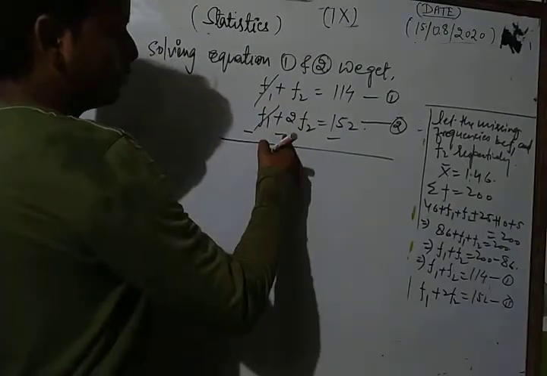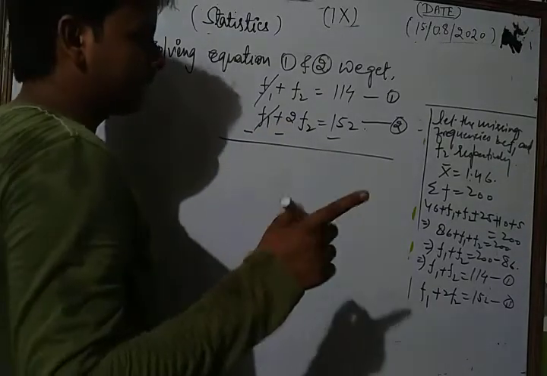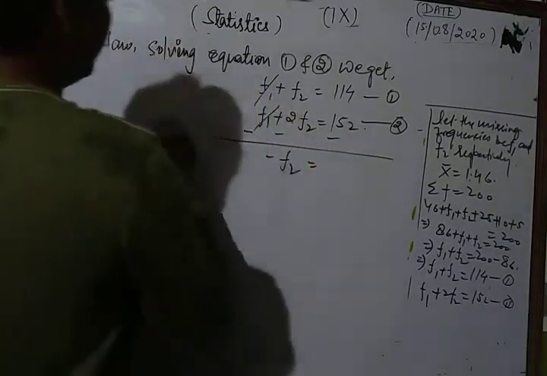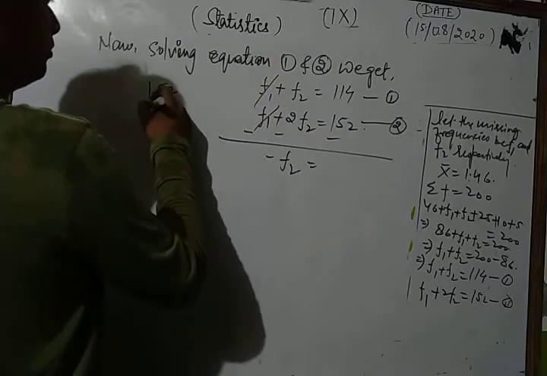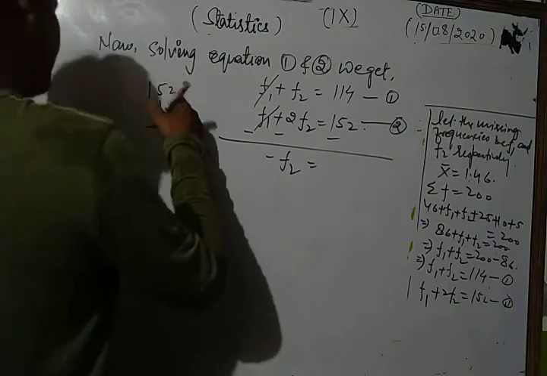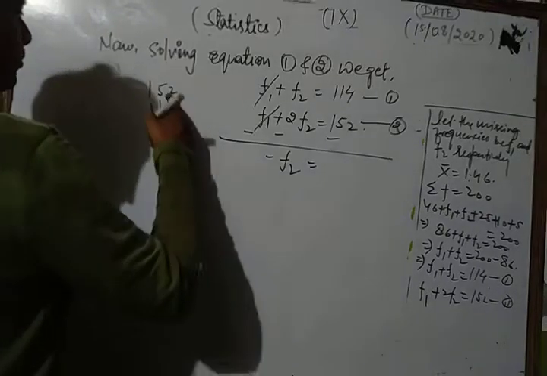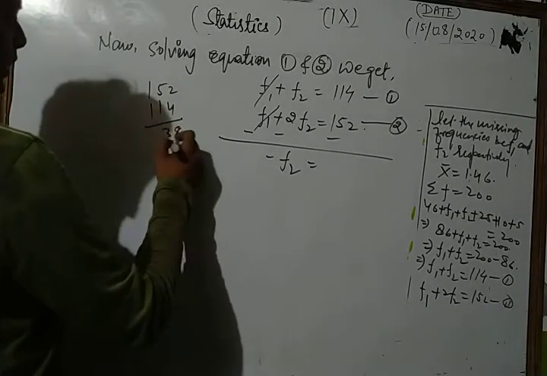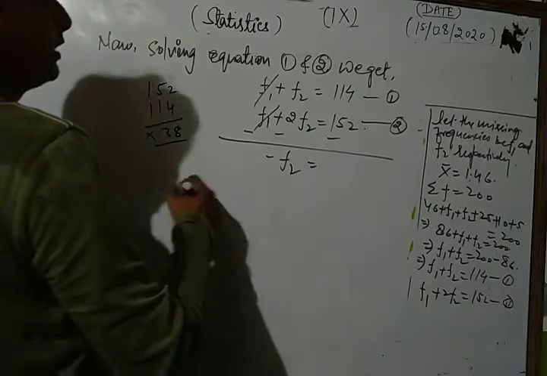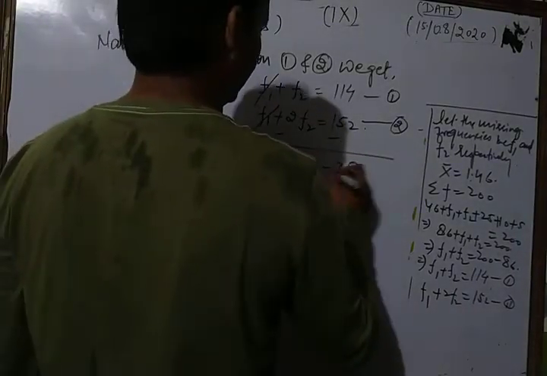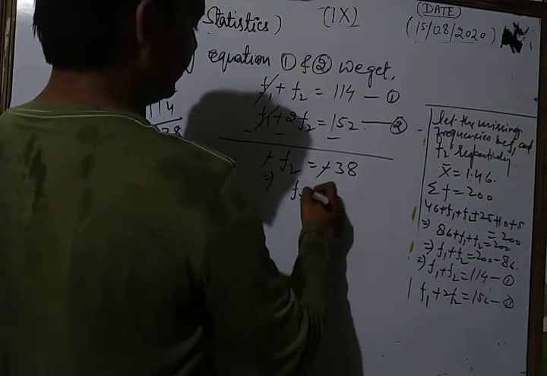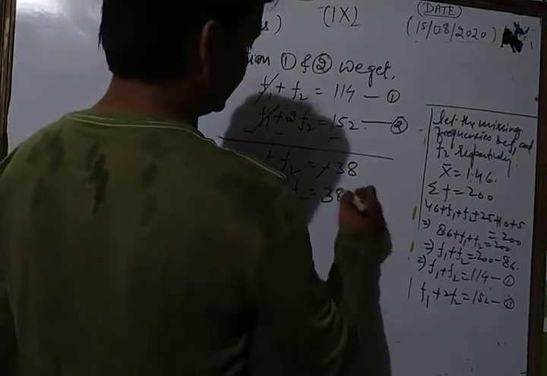Now minus 2f2 plus f2 is minus f2, and on that side we subtract 114 from 152, we get 38. Minus minus cancel, so the value of the second frequency f2 is 38. This is one answer.